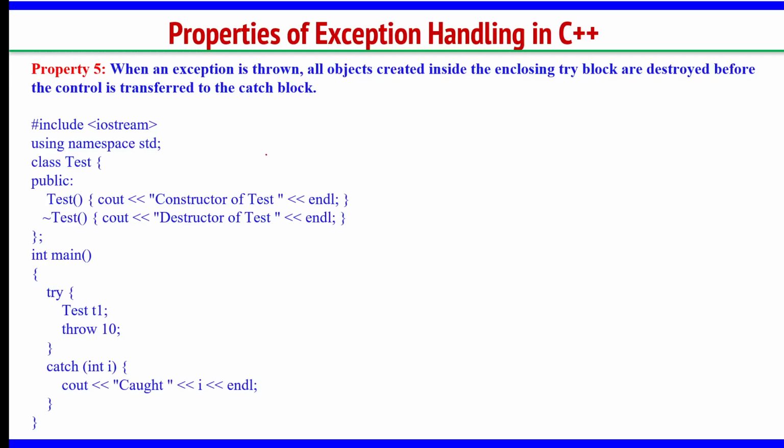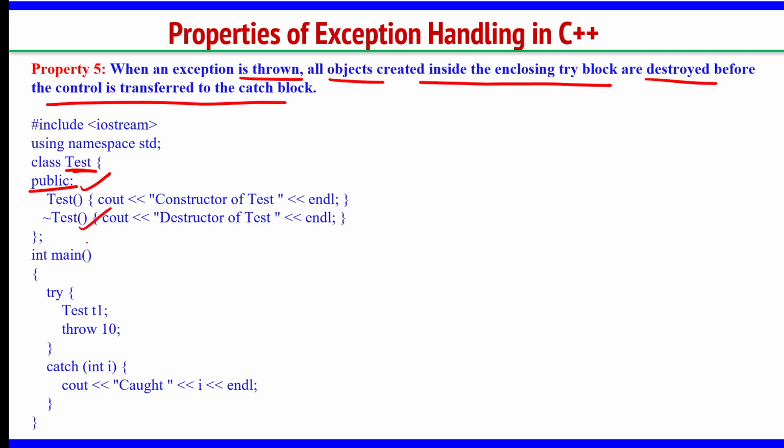And the last important point about these exceptions is about the constructor and destructors. When an exception is thrown, all objects created inside the enclosing try block are destroyed before control is transferred to the catch block. Meaning, see, in this class test, I have a public constructor and a destructor. In int main, inside the try block, I created an object.